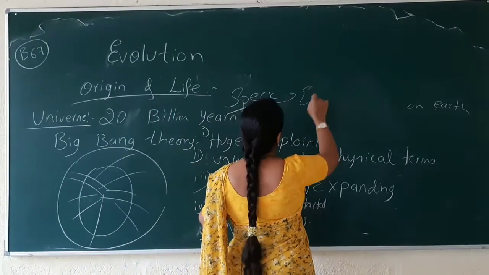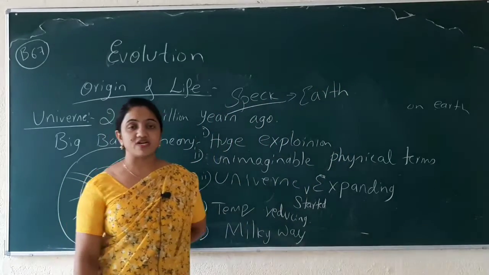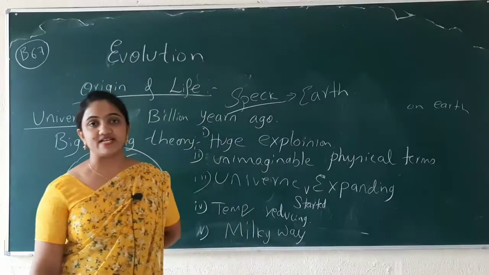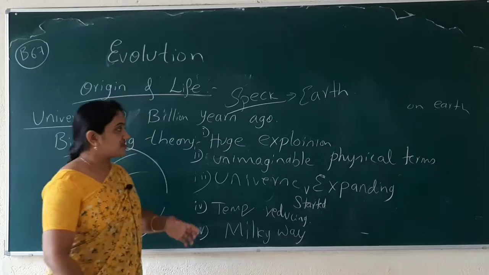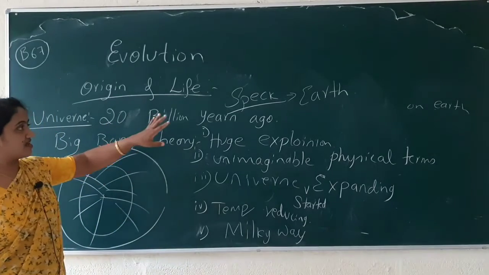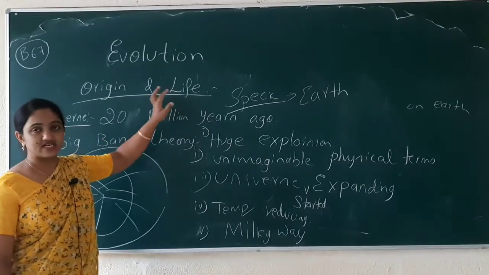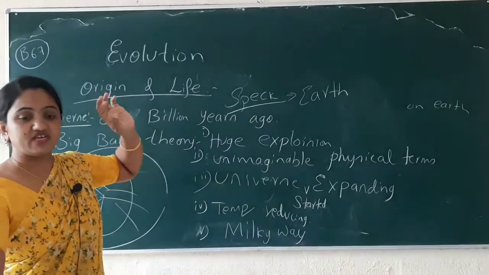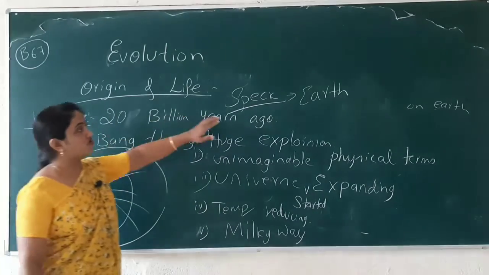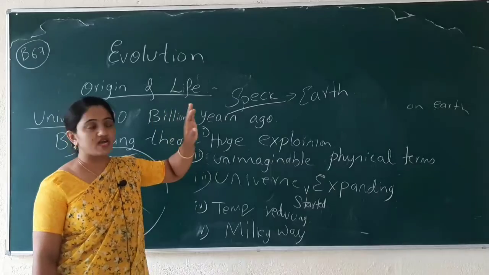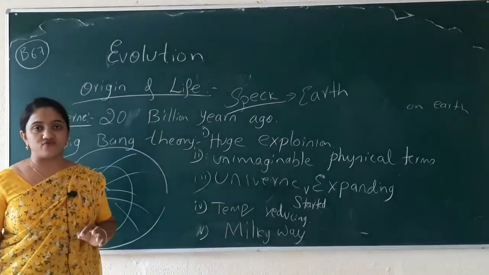What actually is it? It is nothing but Earth, a planet. Why is it necessary to understand all this before starting the content on origin of life? When we come to know how our universe formed and how our Earth evolved, it will be very easy to understand how life evolved.